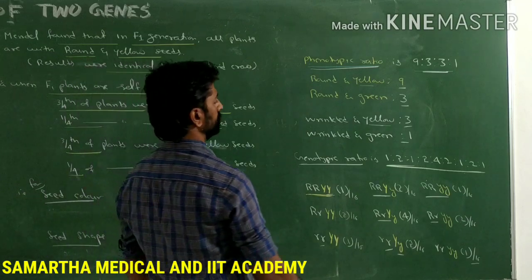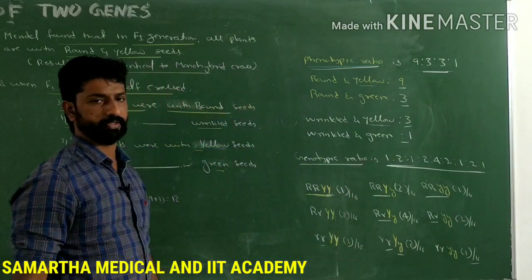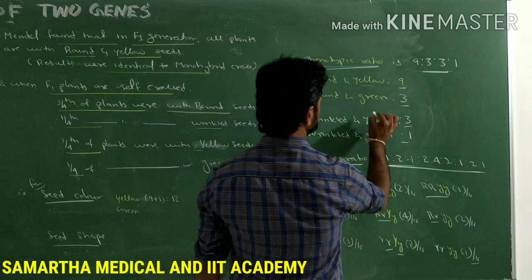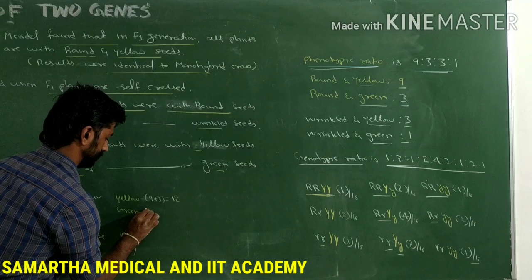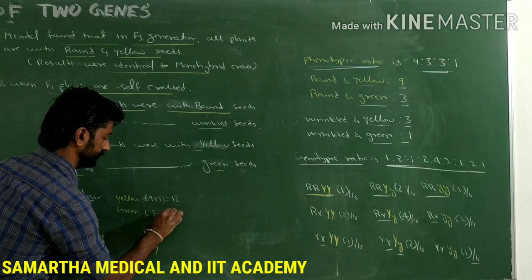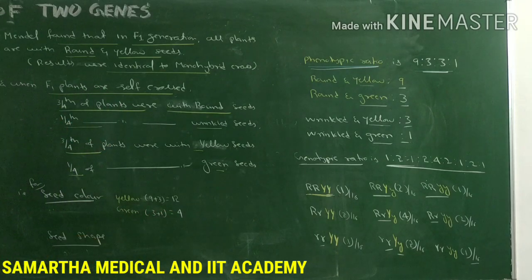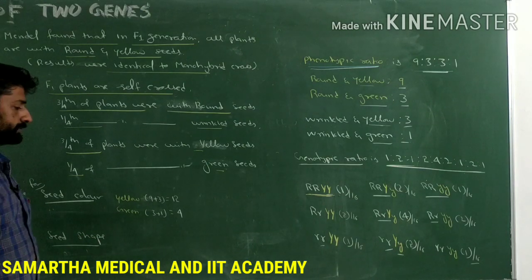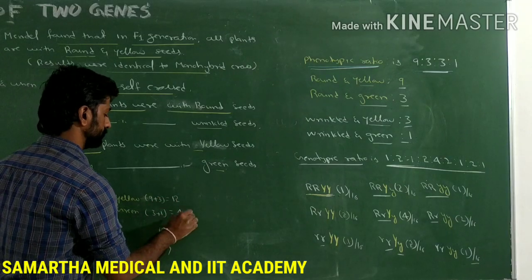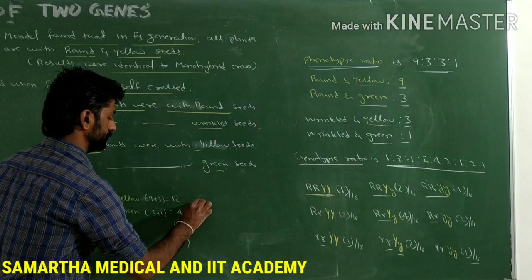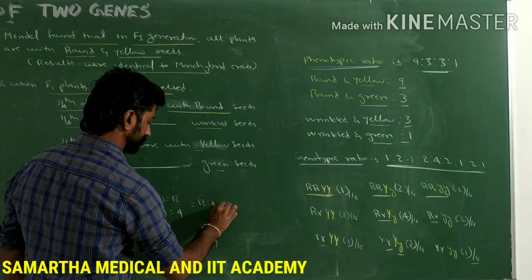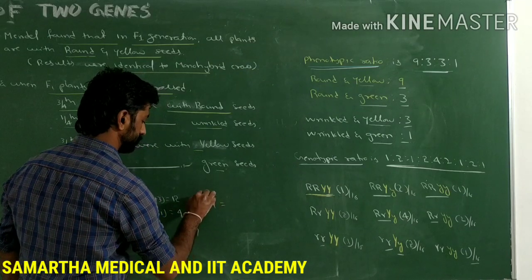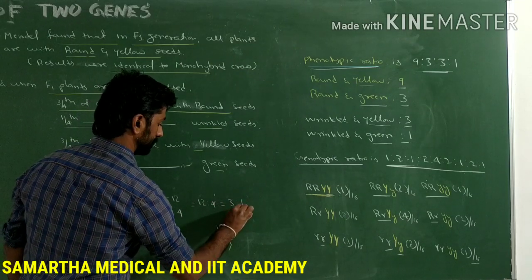Then out of 16, how many plants produce green colored seeds? Here 3 and here 1. So 3 plus 1, that is 4 are found to be with green seeds. If you simplify it, 12:4, 4 ones are 4, 4 threes are 12, so 3:1.